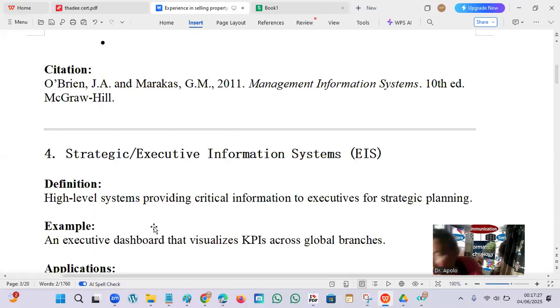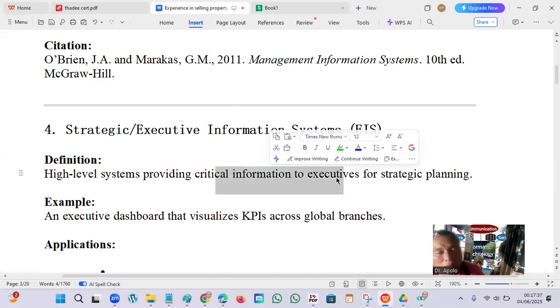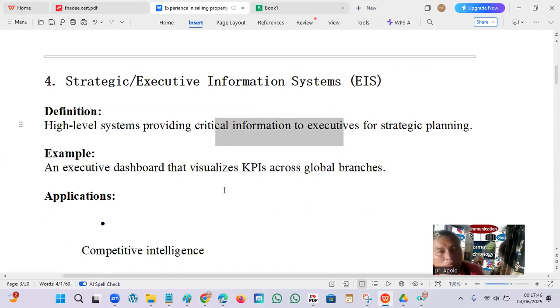Like that. Okay, strategic executive information system, more on strategy. It provides critical information. This time it monitors the competitors, the macroeconomic factors, the government, and the other stakeholders that have an impact on the operation. When they move, it will have a significant effect on the operation. So this is a strategic executive information system. What are the best practices? What's an effective method? For example, an executive dashboard that visualizes key performance indicators across global branches.